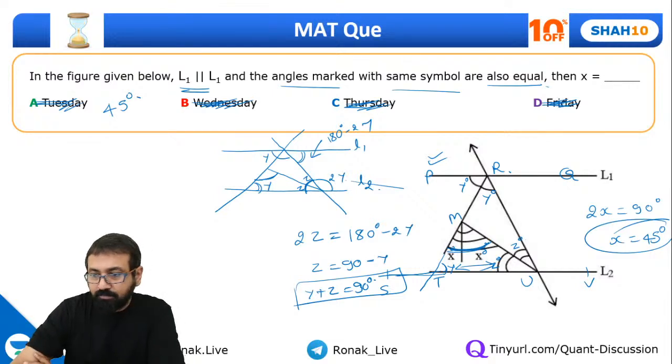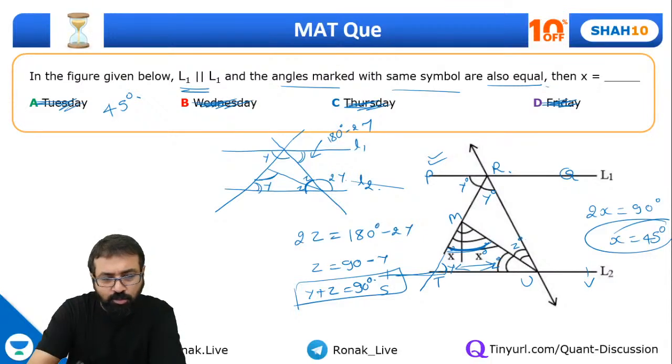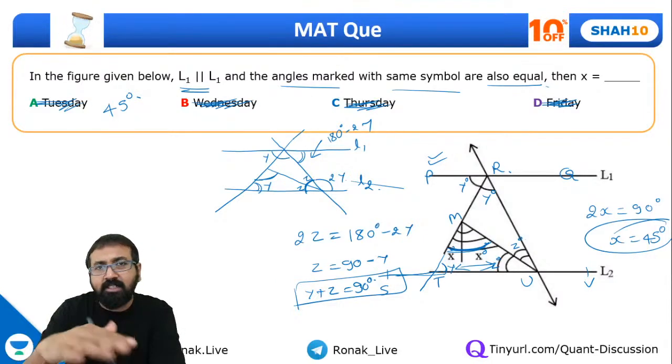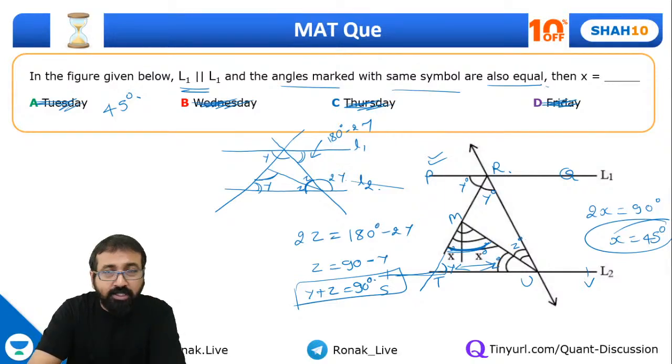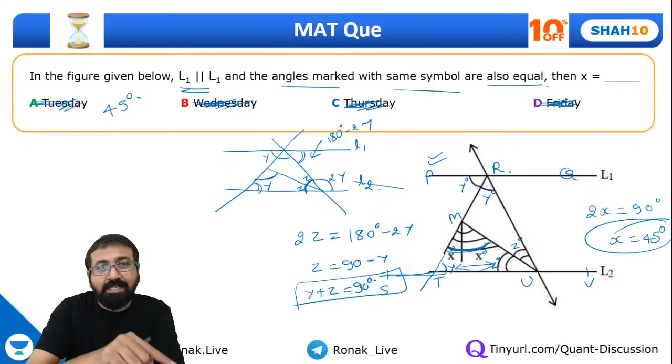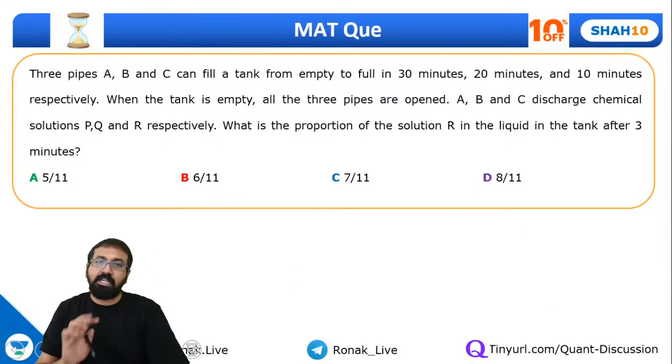Great. Got it. So this was just because the figure had been drawn that way. Of course, there can be an easier way also. This is because I am just doing it in a rhythm, but I'm sure there must be some other way. This is not that complicated a question, particularly when it has been asked in MAT. You don't think so much, right? So just take it easy.